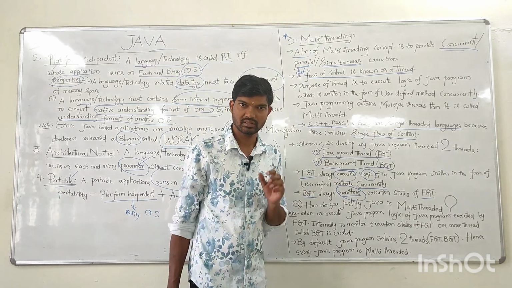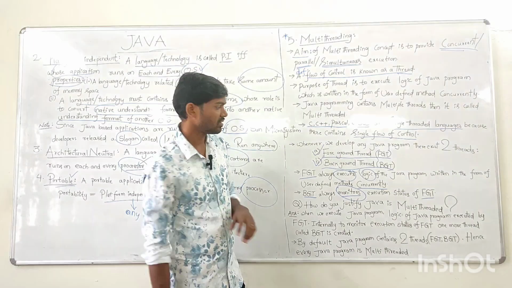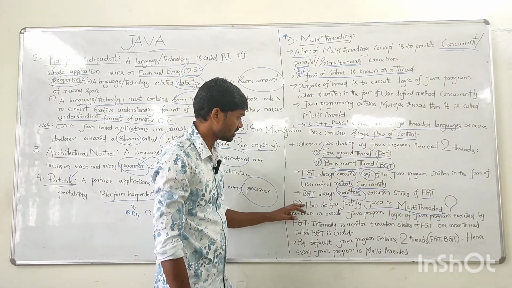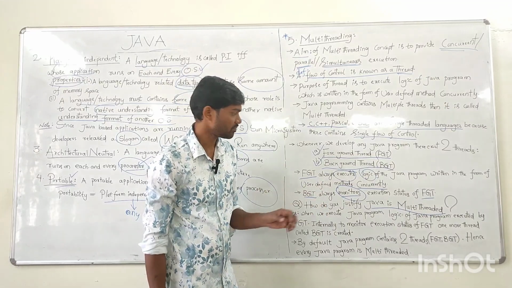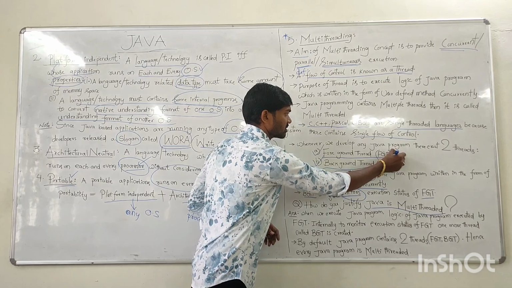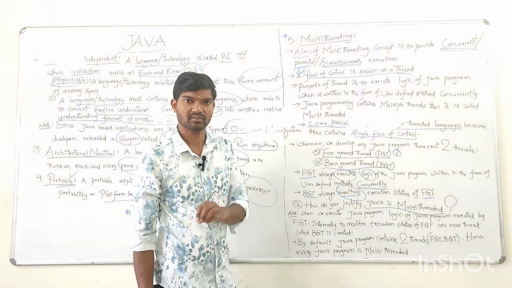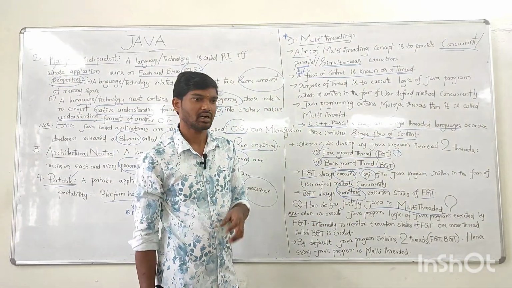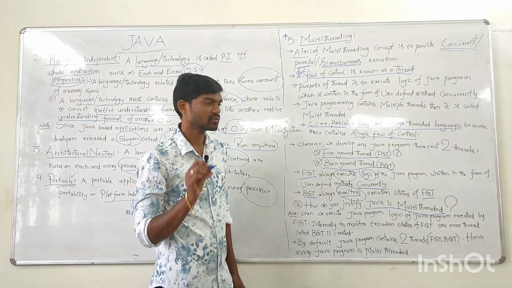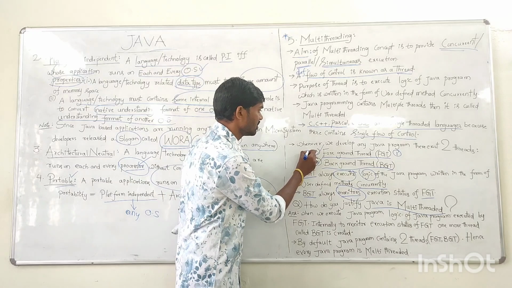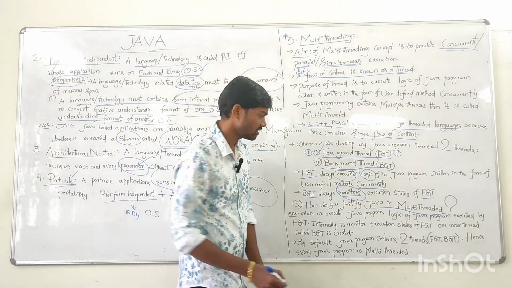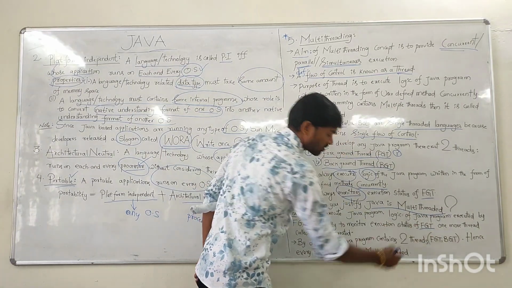Now, the question is why Java is called a multi-threaded language. Whenever you write a Java program, to execute it we need the first thread, called the foreground thread. Whenever you write a simple Java program, like sum.java, addition or subtraction, to execute the logic of the program we need one thread called FGT, the foreground thread.